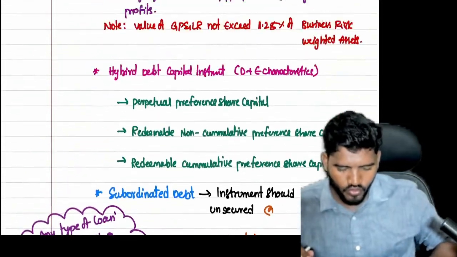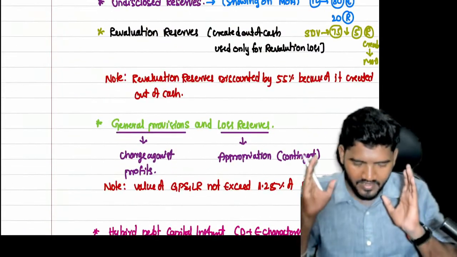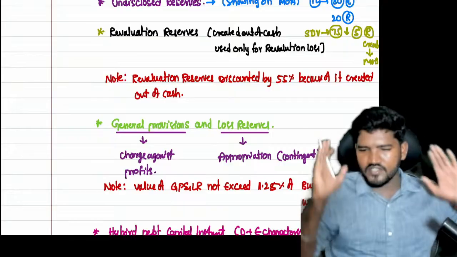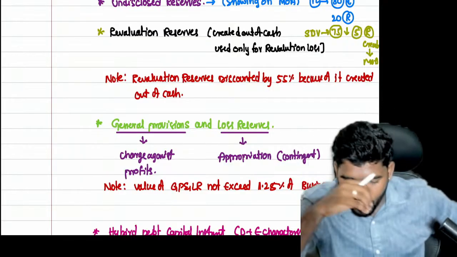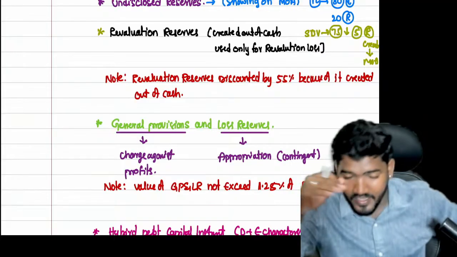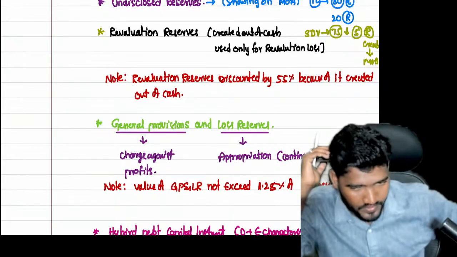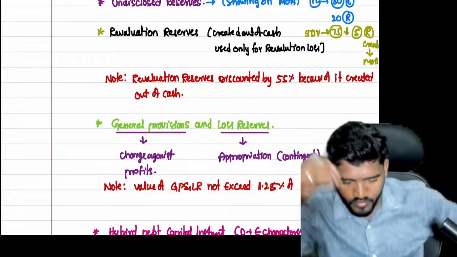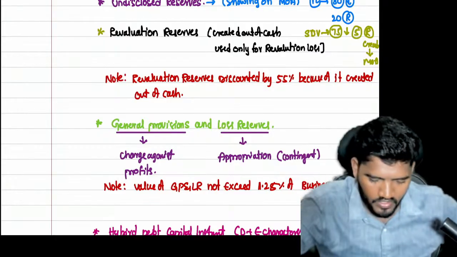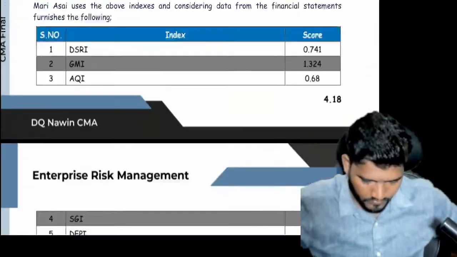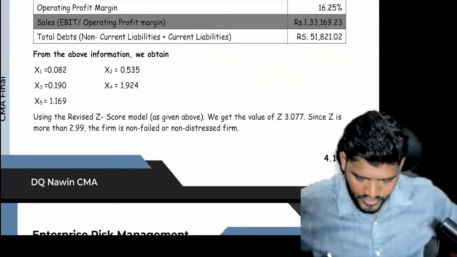So if you know these points and note points, then only you can solve the problem given in June 23. There is no such point in your material, yet they asked that question. Guys, clear? So please understand all the points and all the adjustments, and we can easily solve. Let us check here. Illustration number 1.